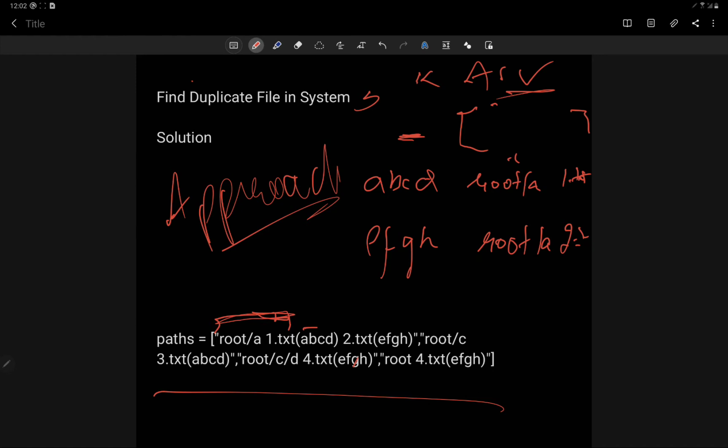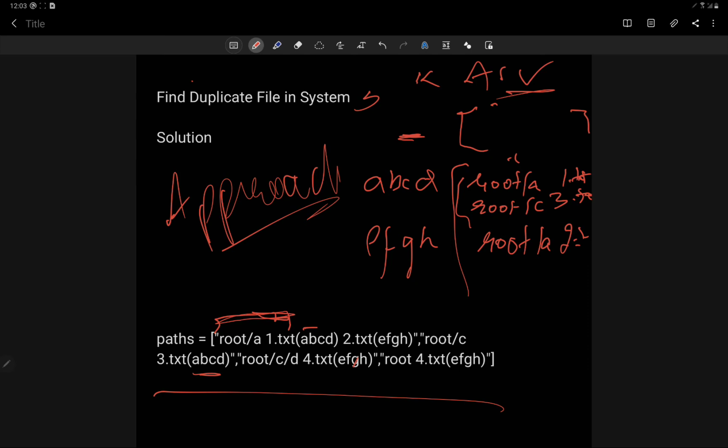Now if abcd occurs again, that is a duplicate, we add it to the path list, root/c/3.txt. At the end we traverse it and see which array has length more than 1, and we add those into our final answer list and return. The order doesn't matter. I hope the approach is clear to everyone.